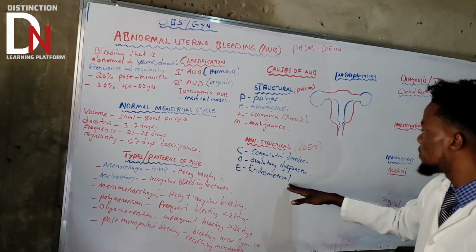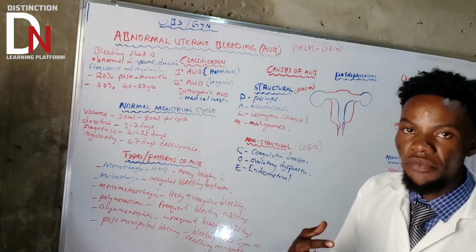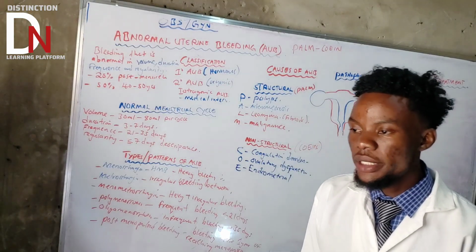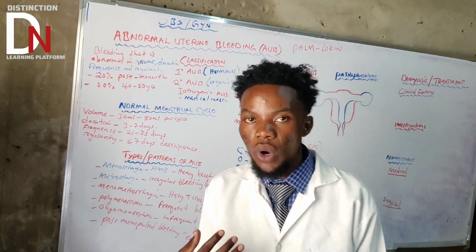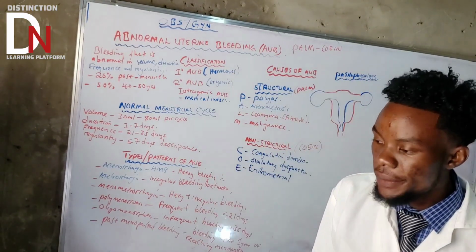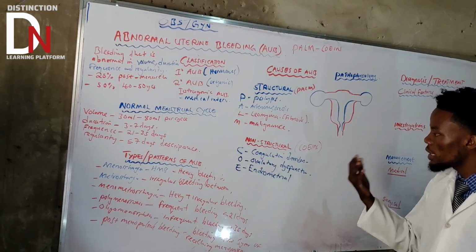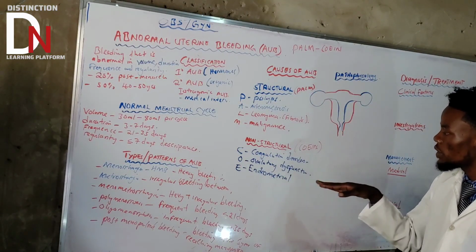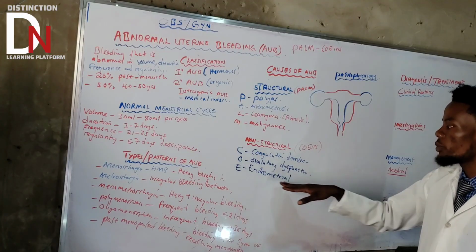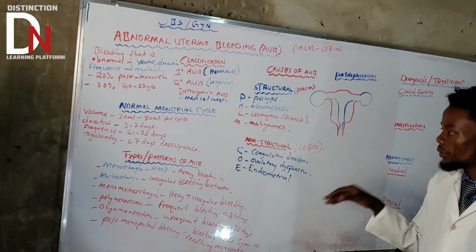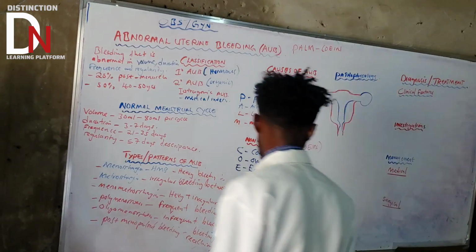What they observed is an increase in fibrinolysis pathways and a decrease in coagulation pathways. So disorders that affect the hemostasis of the endometrium are under endometrial causes, as one of the non-structural causes. What else?